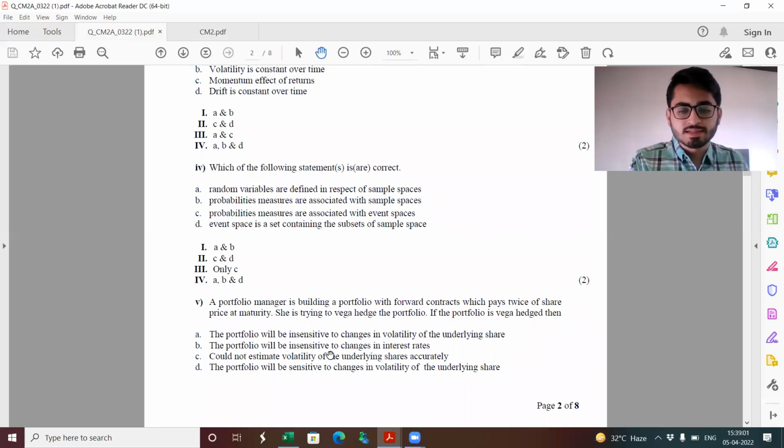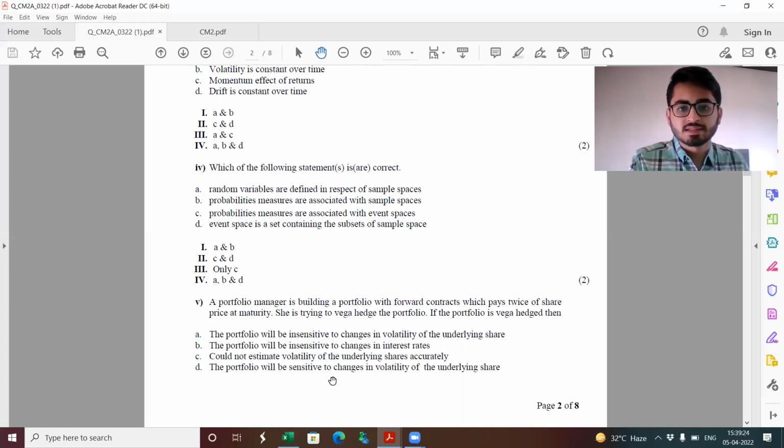The portfolio will be insensitive to changes in interest rates. That is clearly wrong. Vega has nothing to do with interest rates here as such. 3, could not estimate volatility of the underlying shares accurately. This is again something which is the case, some of you might feel a bit tricky, but then if we see the options, we'll need to come up with which is the best possible solution.